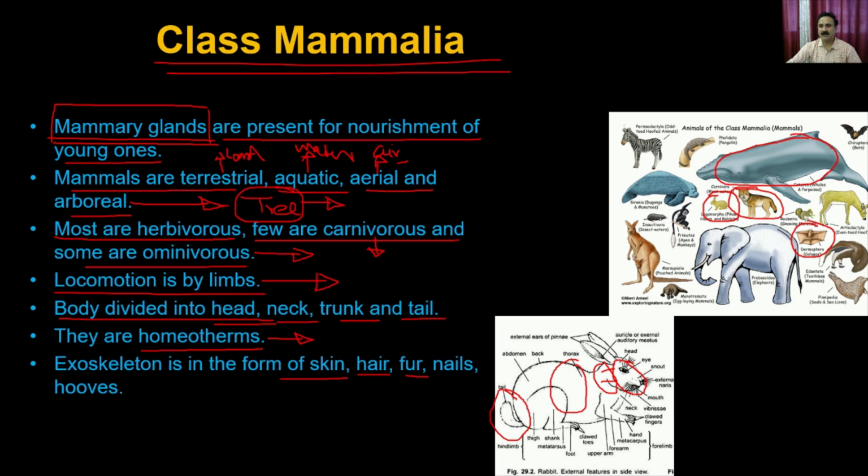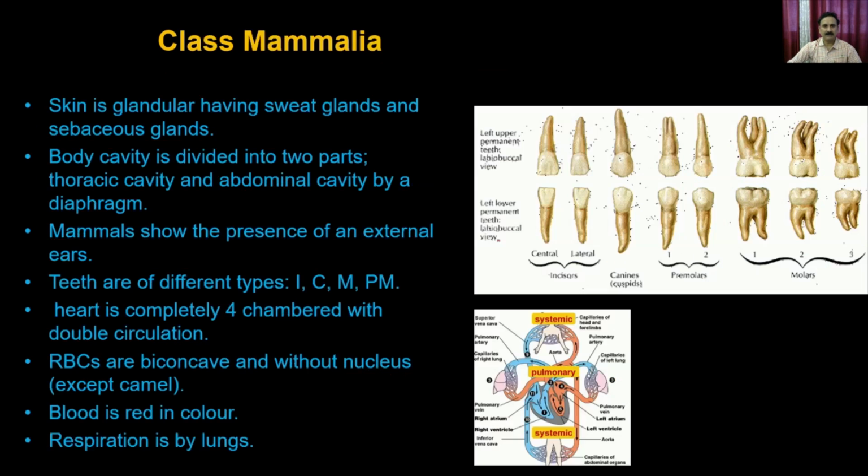So the bat, right? You also have animals which stay on the trees, and you also have animals which lay eggs, such as the duck-billed platypus. So that's how there is a very large diversification in the class Mammalia.